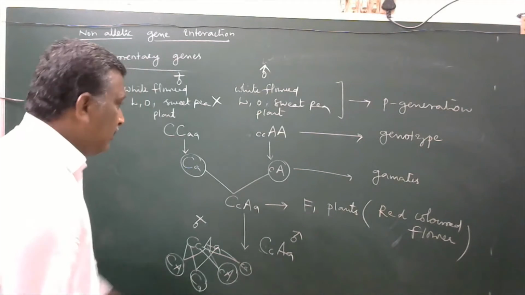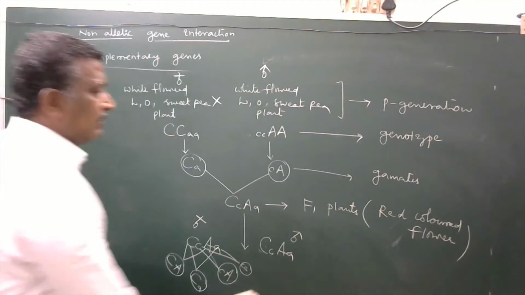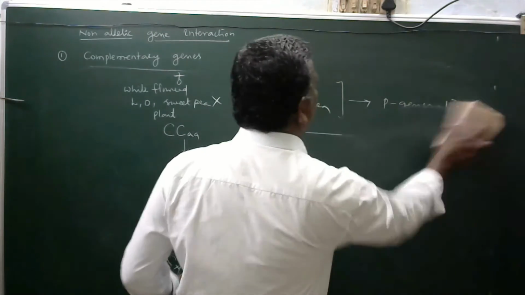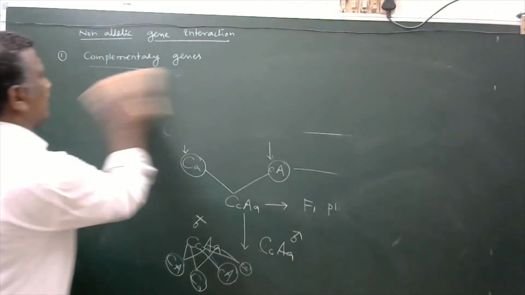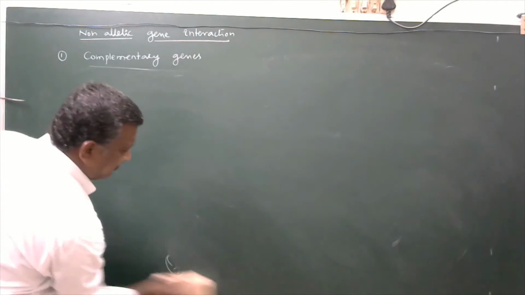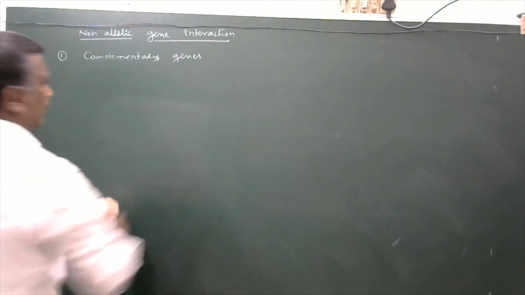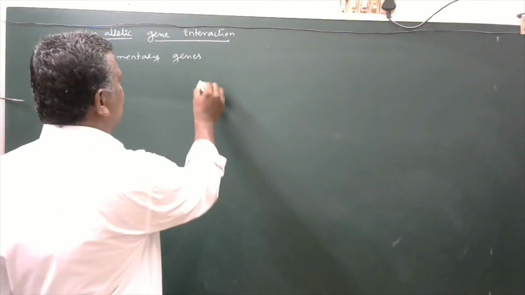Now, when we arrange them in the Punnett square, we can easily observe what kinds of combinations are going to be developed and how many phenotypes are going to be developed. Okay, now this is the Punnett square.